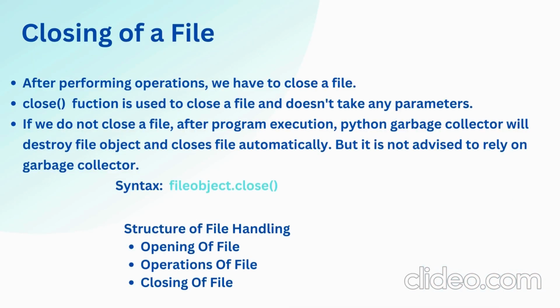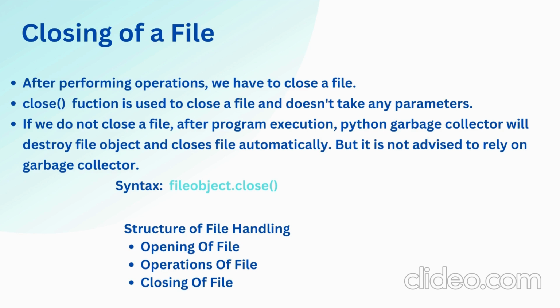Now, let us discuss closing of a file. After performing operations, we have to close a file. The close function is used to close a file and doesn't take any parameters. If we do not close a file, after program execution, the garbage collector in Python will destroy the file object and close the file automatically. But it is not advised to rely on the garbage collector, so be responsible. The syntax for closing a file is as follows. To summarize, the structure of file handling is: opening the file, performing operations on the file, and closing the file.